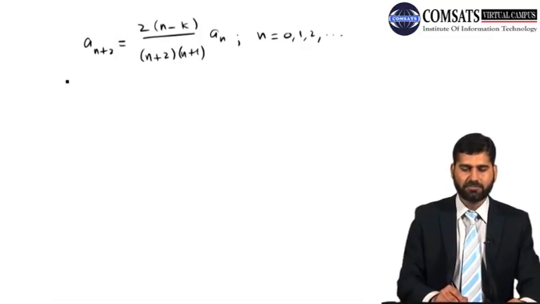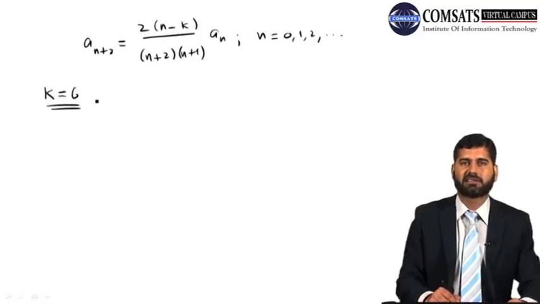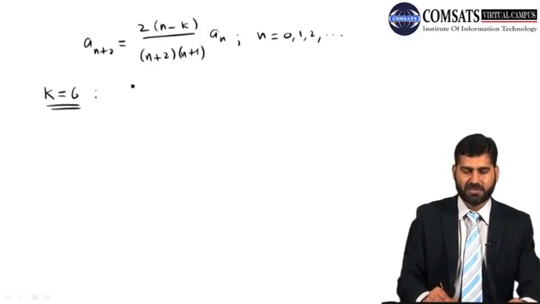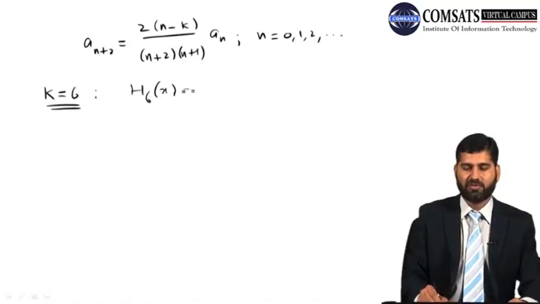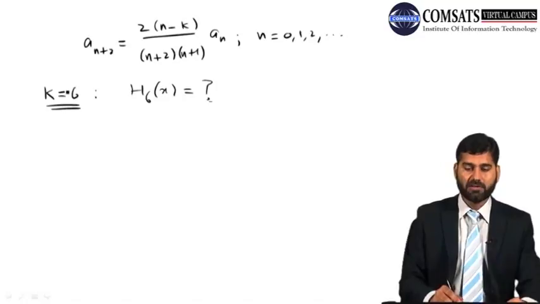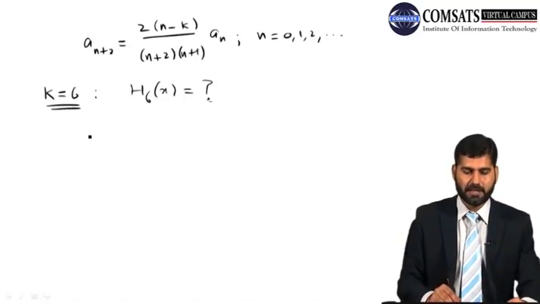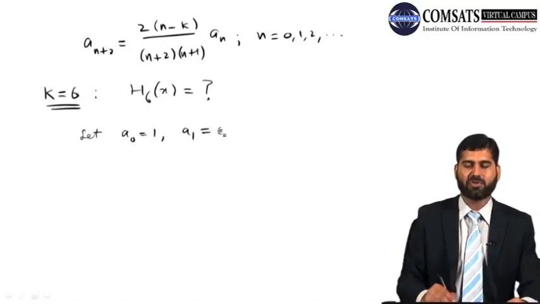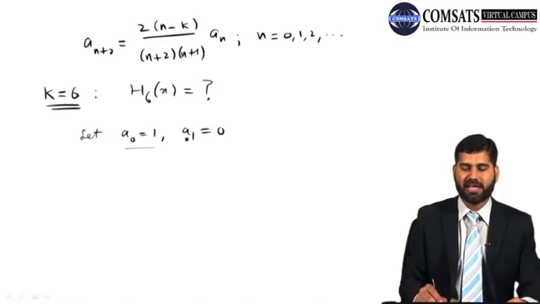So now we have to consider k equal to 6. This was our last exercise: what is H_k of x for k equal to 6? So basically we need to find this thing. When k is equal to 6 and it's an even order, we assume a_0 to be equal to 1 and a_1 to be equal to 0. Whenever it is even we take a_0 to be 1, for odd we take a_1 to be 1.